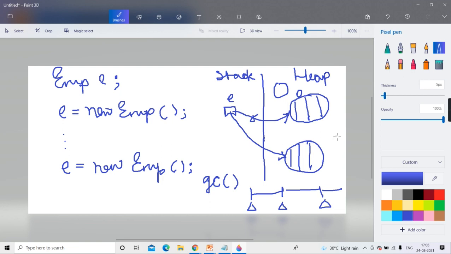Garbage collector, and that garbage collector is doing the work. You don't worry. What work will the garbage collector do? Check all the objects whose ref count has become 0. So I hope you got it.